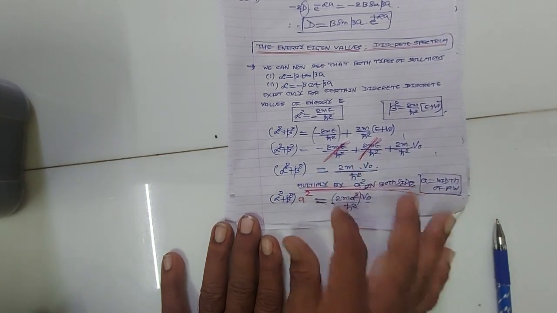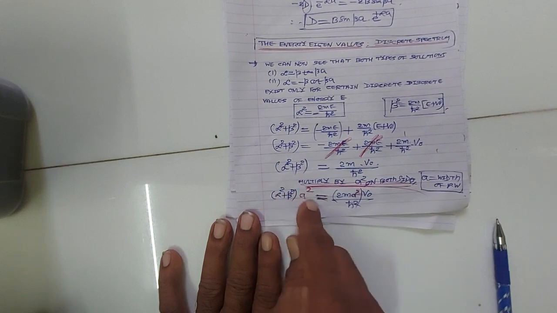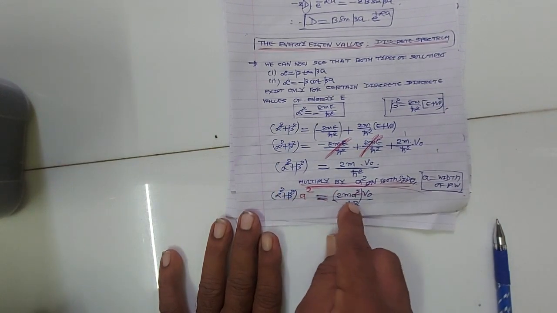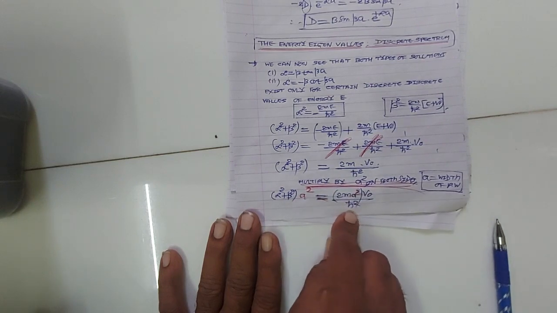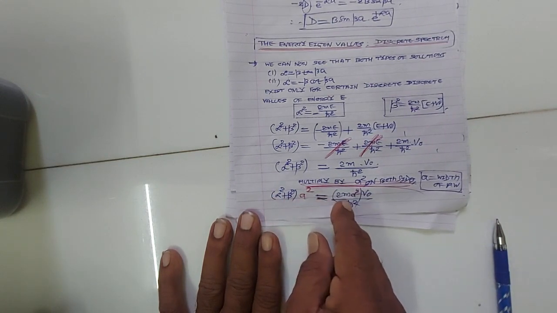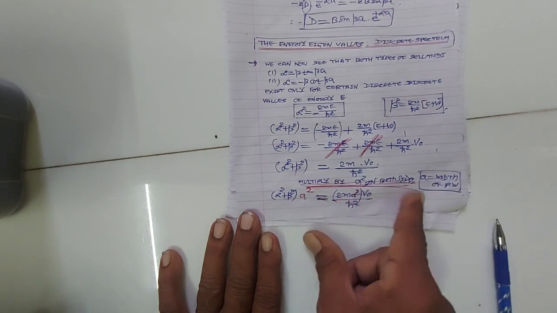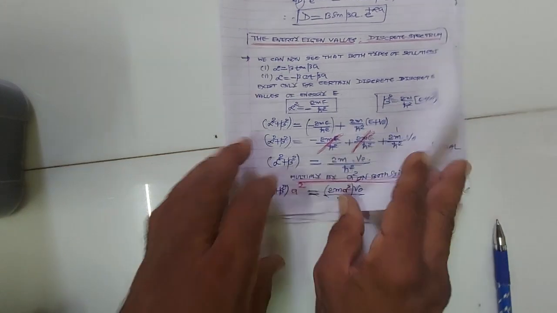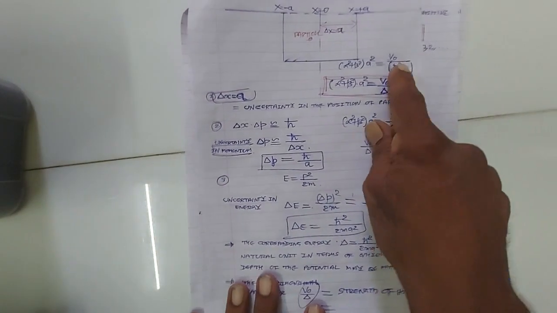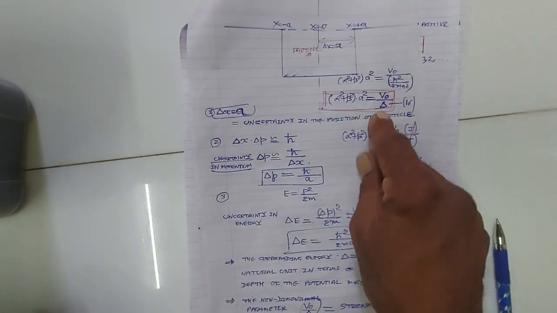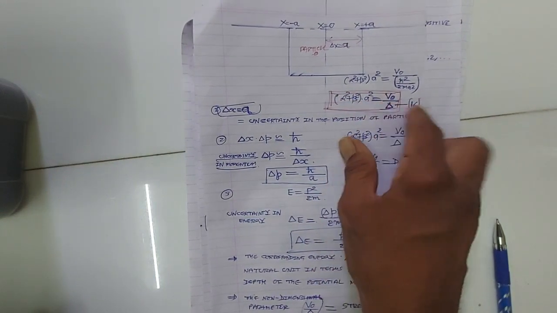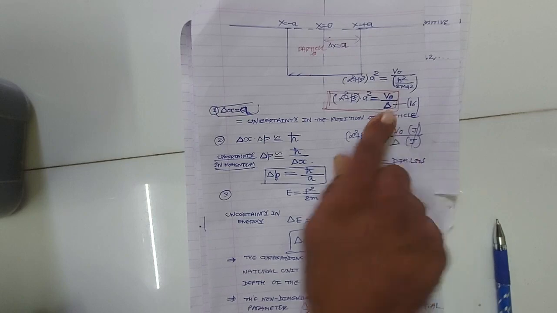Now this equation can be written as alpha square plus beta square into a square is equal to v0 upon h cross square upon 2m a square, where the a square I can write in the denominator. This h cross square upon 2m is denoted by delta. So alpha square plus beta square into a square is equal to v0 upon delta, right?